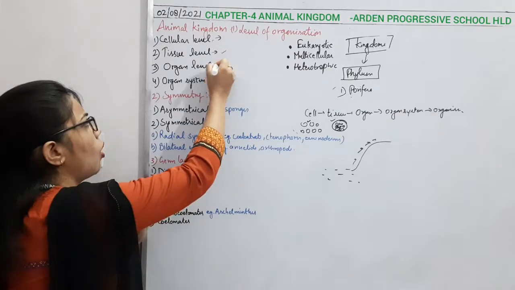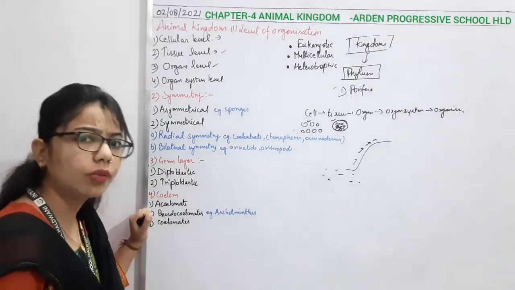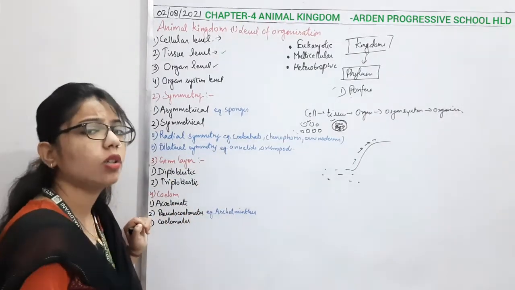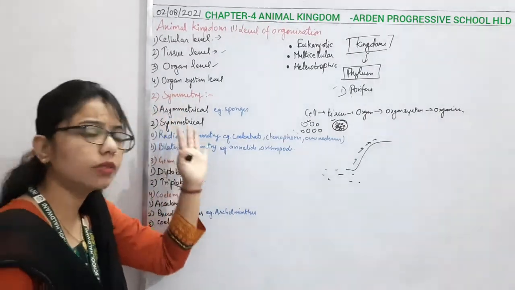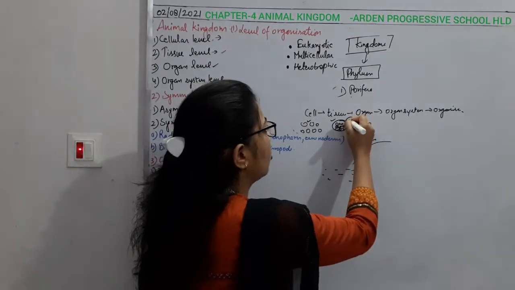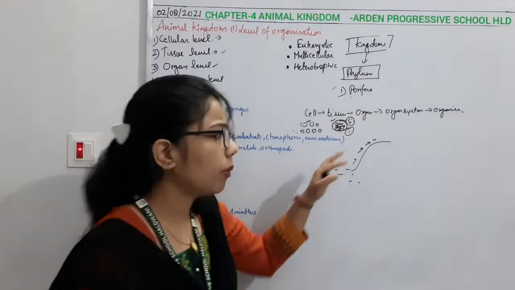Then come to the organ level. From the Platyhelminthes, as things get more advanced, all tissues accumulate together and form the organ.